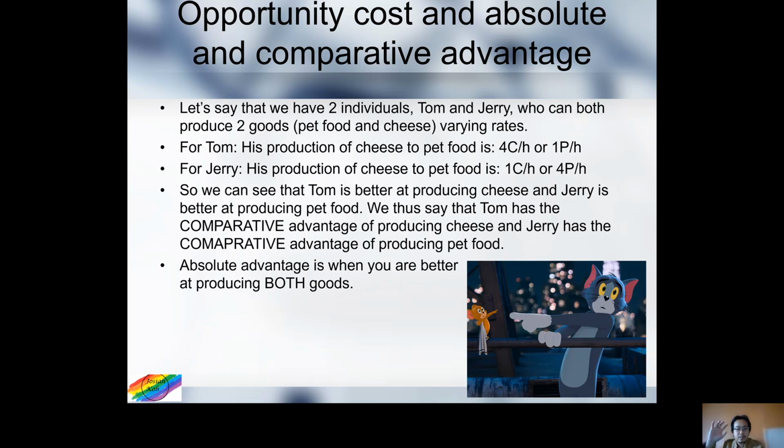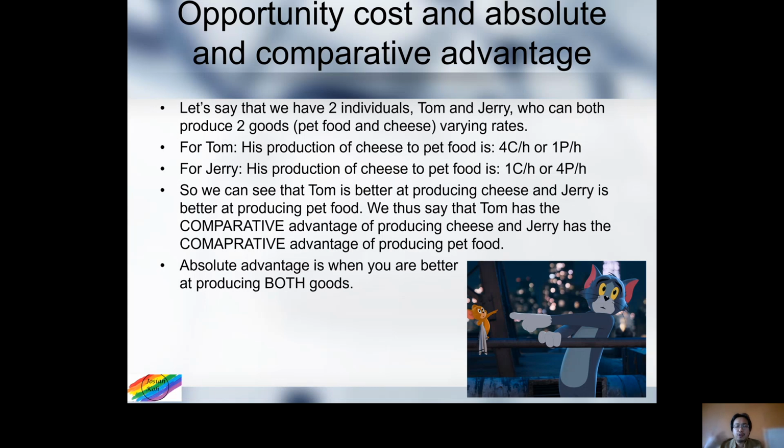Because of that, we come into this idea of comparative and absolute advantage. Comparative advantage is basically the advantage I have in comparison to somebody else. So let's say we have two individuals, Tom and Jerry, and they can both produce two goods or two things, pet food and cheese. Tom is better at producing cheese.